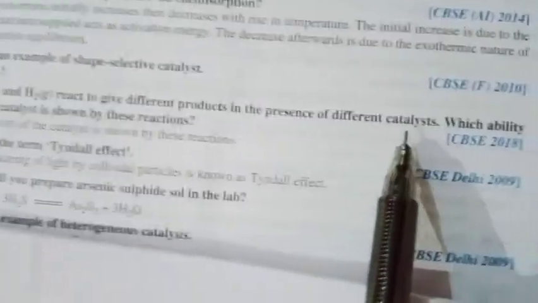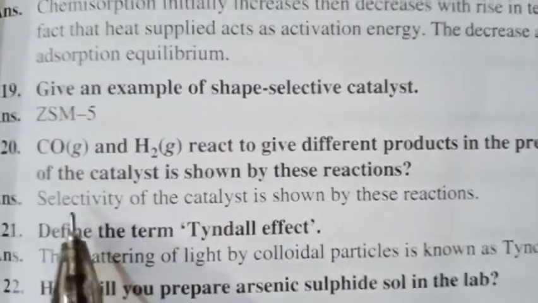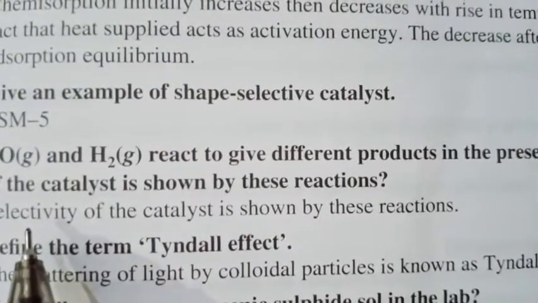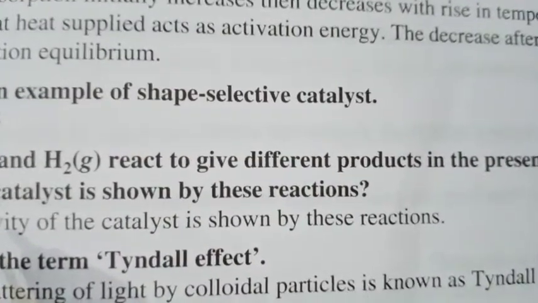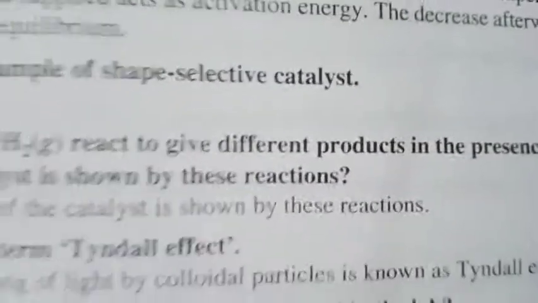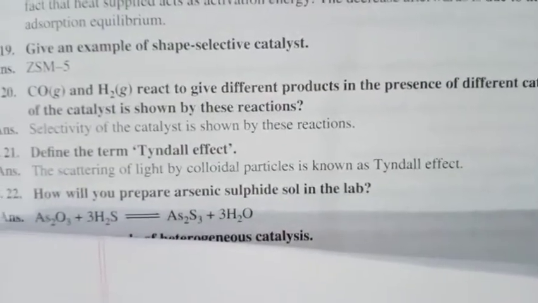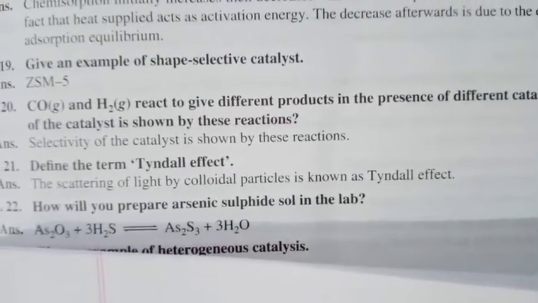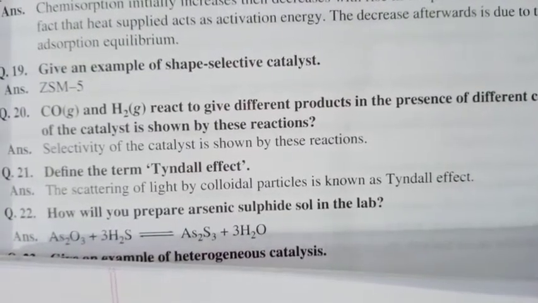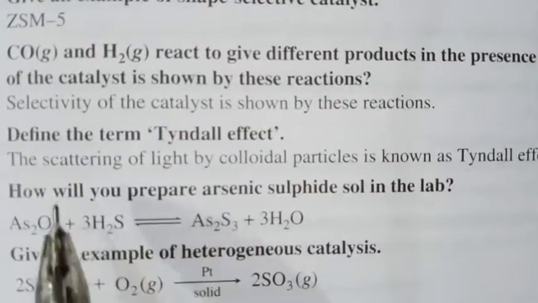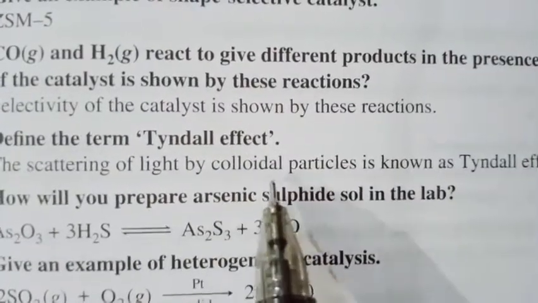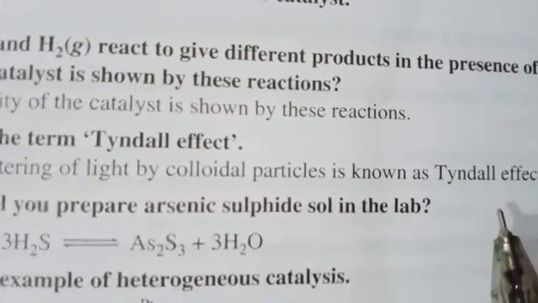Next question is, carbon monoxide and hydrogen react to give different products in presence of different catalysts. Which ability of the catalyst is shown by this reaction? Answer is selectivity. Selectivity gives us the choice to form different products using different catalysts from the same reactants. The ability of a catalyst to form different products using the same reactant is called selectivity. Next very important term is the Tyndall effect. It is scattering of light by colloidal particles, which is called the Tyndall effect.